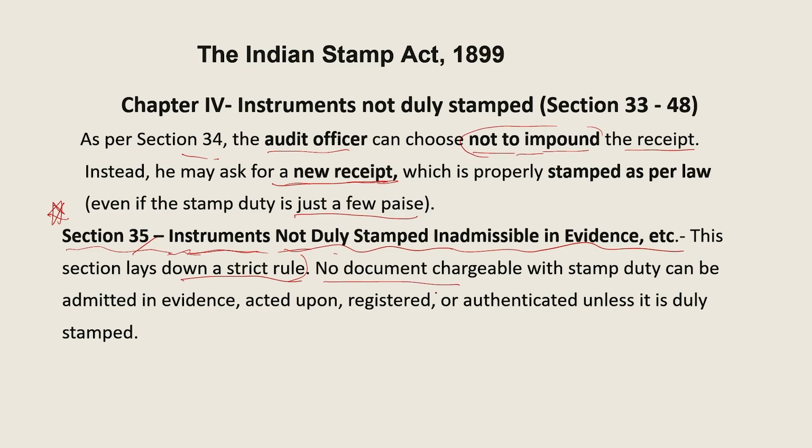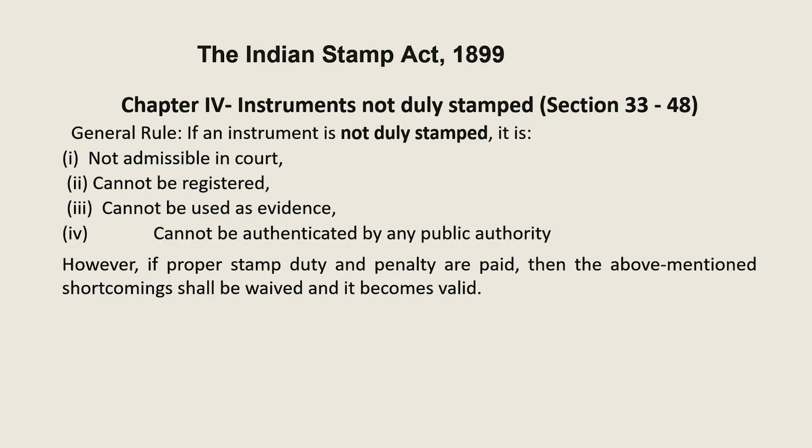So no document chargeable with stamp duty can be admitted in evidence, acted upon, registered, or authenticated unless it is duly stamped. That document cannot be registered, has no authenticity, and cannot be admitted in a court of law as evidence.